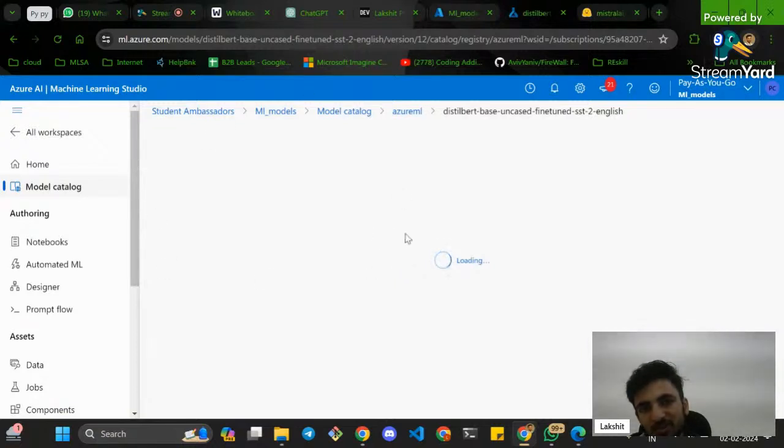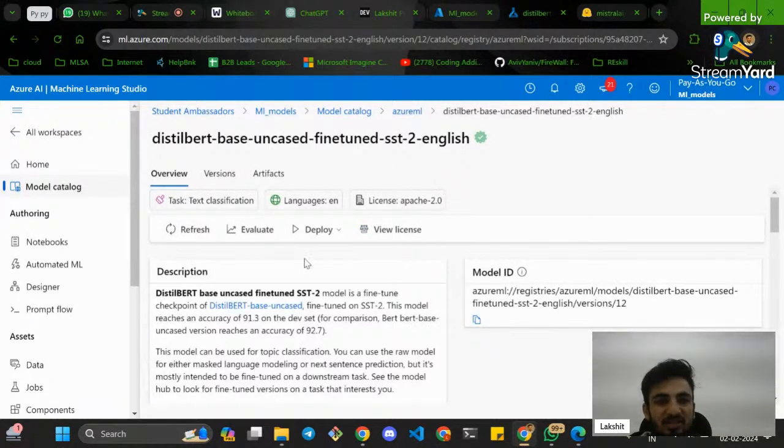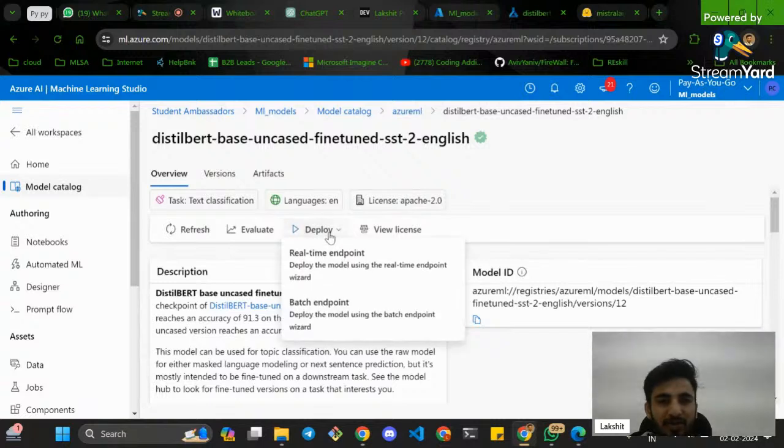Then you have to define your use case. You will get the endpoint. You have to hit the endpoint every single time, so you have to copy it. You just have to deploy the model. If I deploy it now, it will take some time. Create the endpoint, generate the endpoint, and use that endpoint every time a user makes a request for any particular kind of stuff.